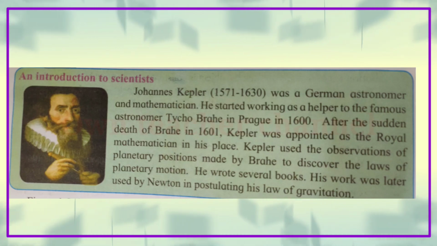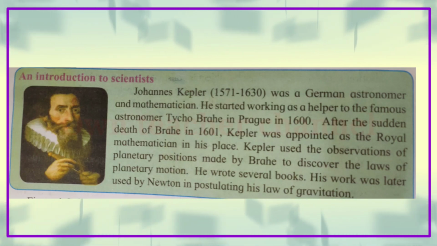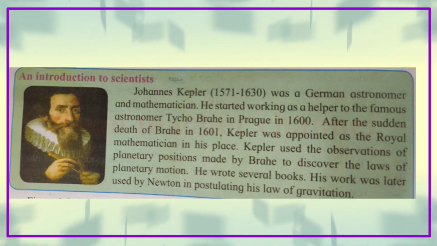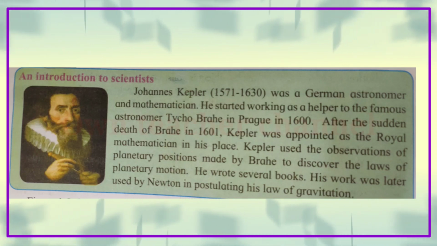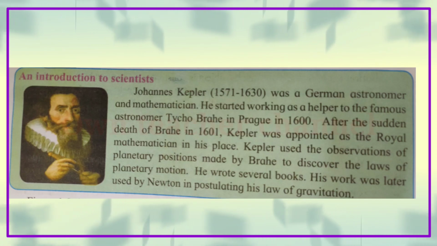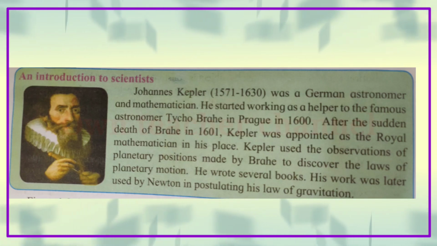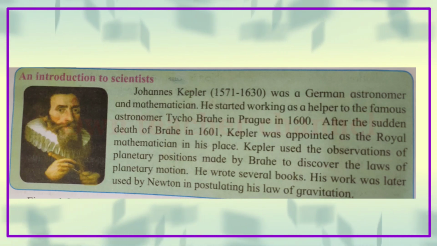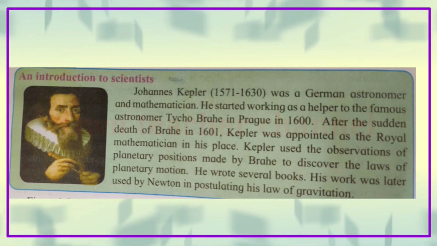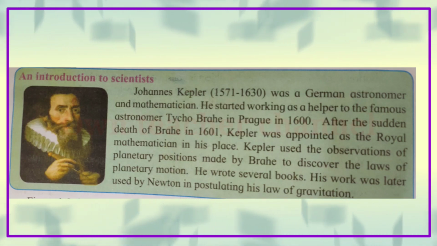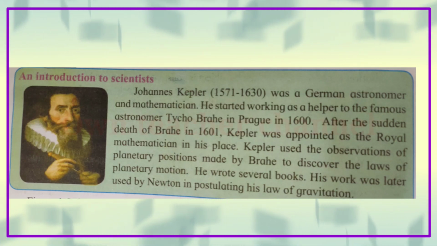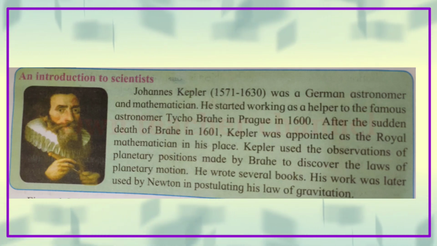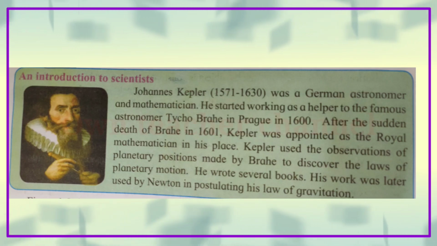Johannes Kepler was a German astronomer and mathematician. He started working as a helper to the famous astronomer Tycho Brahe. After the sudden death of Brahe in 1601, Kepler was appointed as the royal mathematician in his place. His work was later used by Newton in postulating his law of gravitation.